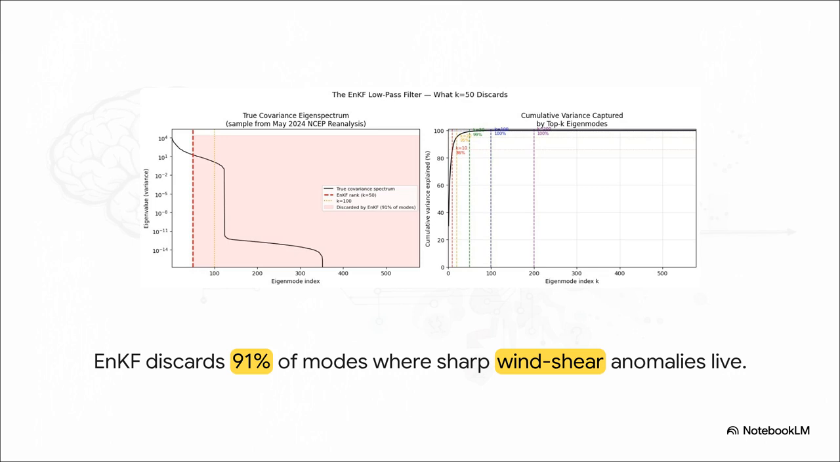The exact problem with that shortcut is laid bare right here in the eigenspectrum, which maps out the full spread of atmospheric variance. See that black line? That represents all of the true atmospheric variance. But the EnKF model draws a hard line at 50, right there on the left. That entire red zone on the right visually illustrates how the EnKF acts as a low-pass filter. It perfectly captures smooth, large-scale weather patterns, like massive high-pressure systems, but it completely deletes the sharp details. It literally discards 91% of the mathematical modes. And guess what lives in that discarded red zone? The sharp, localized wind shear anomalies, the exact turbulence that hit SQ321.